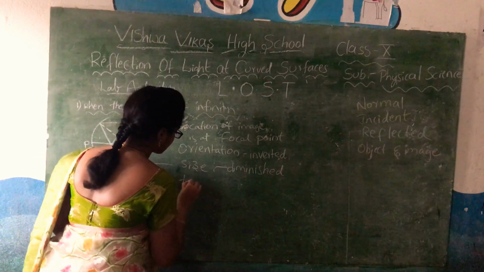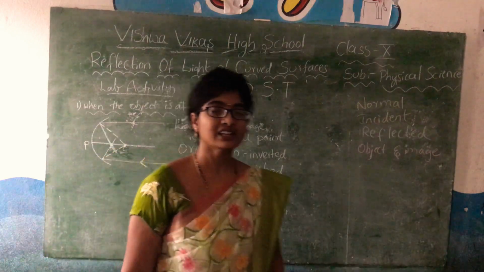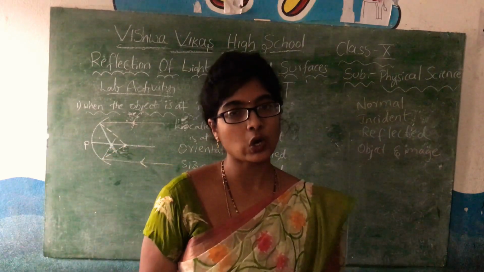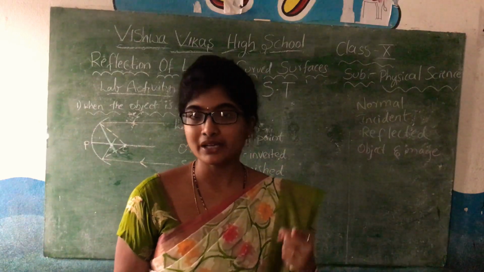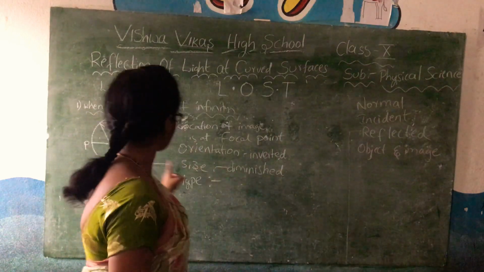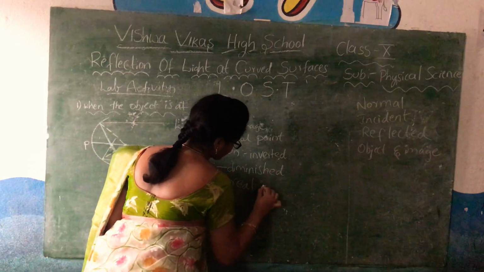And the next is type. Type means whether the image is virtual or real. Virtual means we can't see with our eyes, but real means we can see. Here we are able to see the image, so the type of the image is a real image.